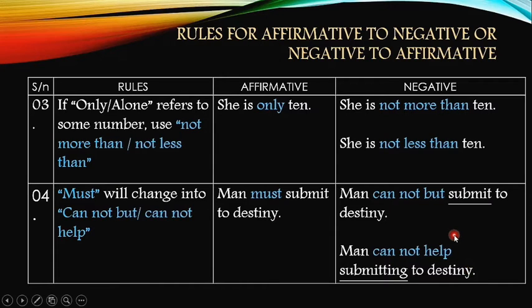Here, you have to notice one thing, that after cannot but, the verb has not changed at all. Submit has been used in the same form, but after cannot help, there is an ing with the main verb, submitting to destiny. You should always be very careful whenever you're going to use cannot but or cannot help.